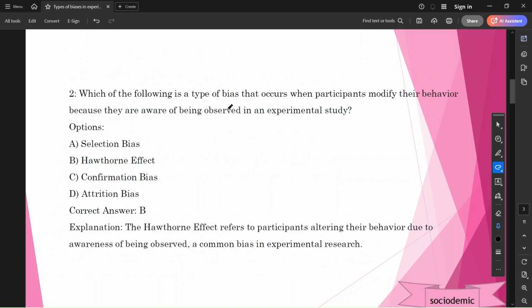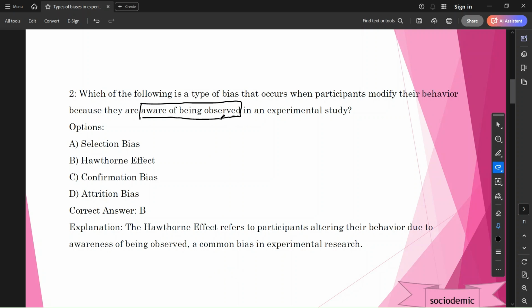Which of the following is a type of bias that occurs when participants modify their behavior because they are aware of being observed? Here, the keyword is aware of being observed. Friends, before answering the question, every question has some keywords.